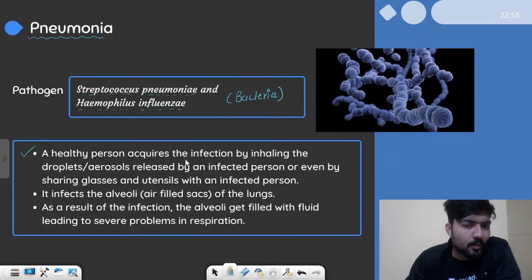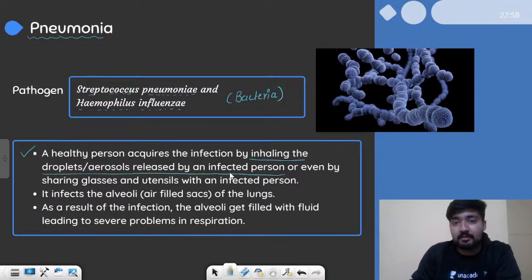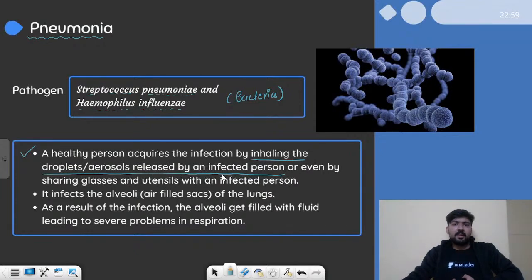A healthy person acquires infection by inhaling the droplets or aerosol released by an infected person. If someone is infected by pneumonia, they sneeze a lot, they cough a lot, and through their sneeze and cough, they release a lot of aerosol, and that aerosol can contain the bacteria. If we are close to them, we can inhale that, and that will cause infection.